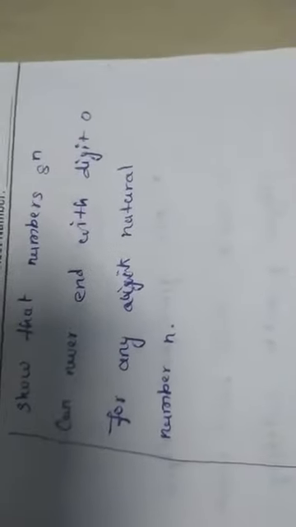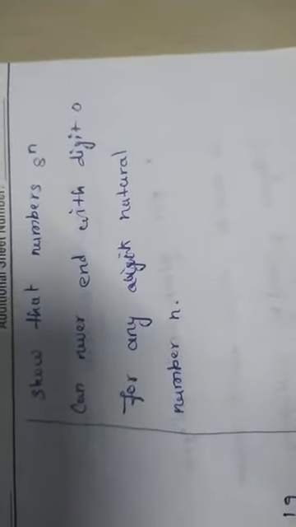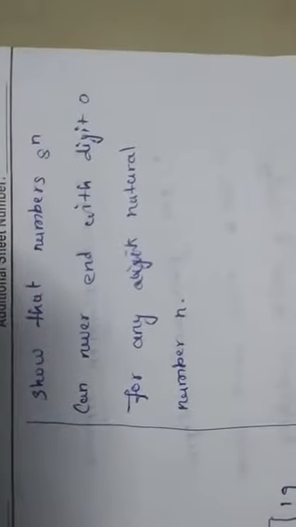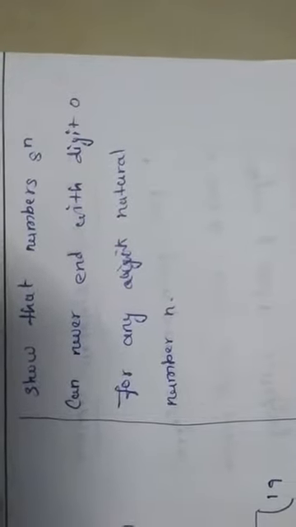We can have 2 to 3 methods also. Simply we can know whether it will end with 0 or not. Generally 8 power n is given, and n is given as any natural number. You can give the value for n as 1, and 8 power 1 comes as 8.